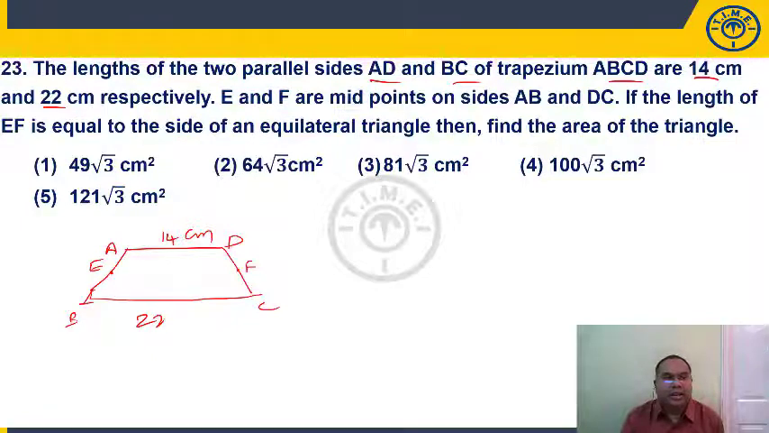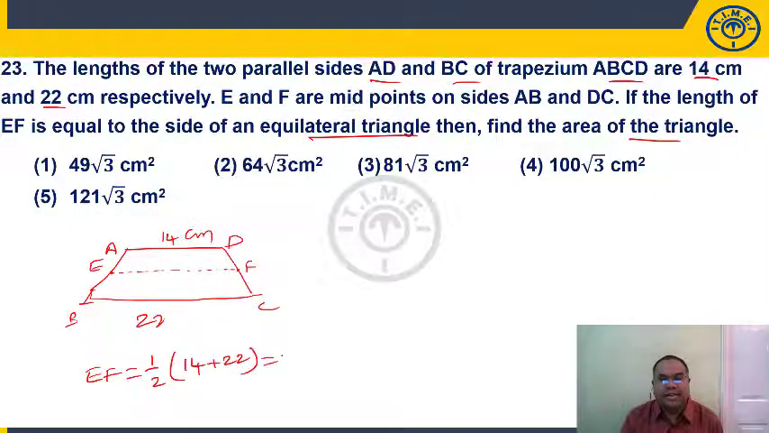The length of EF is equal to the side of an equilateral triangle. Find the area of the equilateral triangle. If you join the midpoints of the two non-parallel sides, we get EF. What's the property here? If you join the midpoints of the two non-parallel sides, the length EF is half of the sum of the lengths of the two parallel sides, 14 plus 22. Half of 36 is 18. So the length of EF is 18 centimeters.